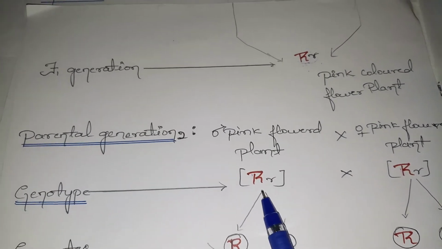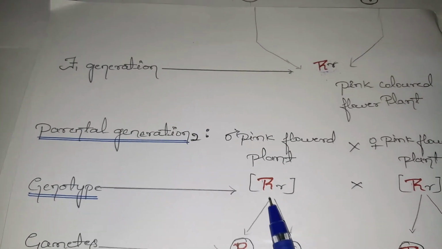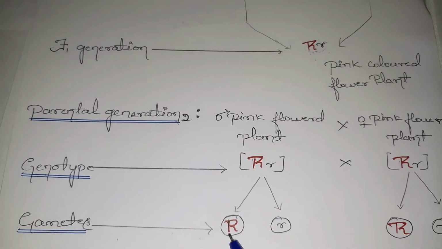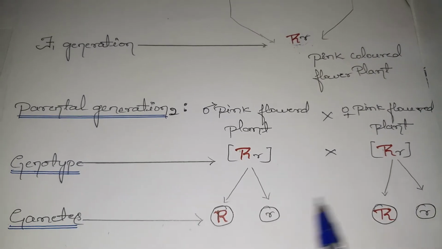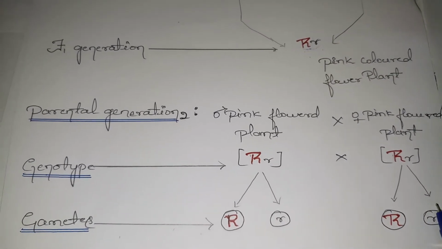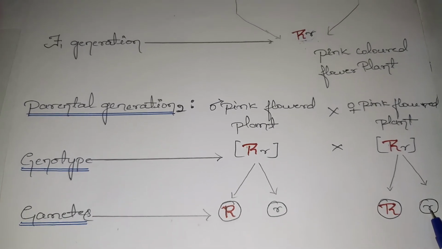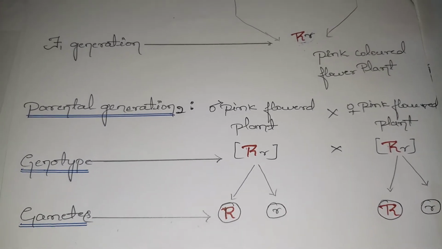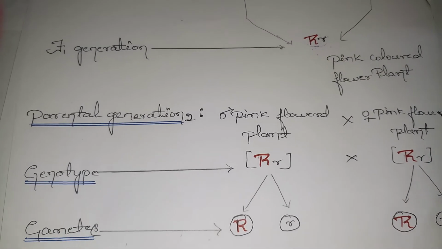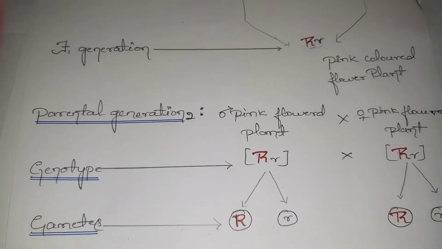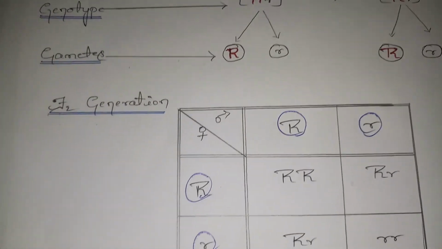After the formation of the genotype, there must be the formation of the gametes. So the separation of the gametes takes place. One is dominant, the other one is recessive. Here too, the dominant and the recessive, such that 4 gametes are formed. After the formation of the gametes, we'll take the help of the Punnett square again to know what the next generation plants are. So here comes the Punnett square of the F2 generation.